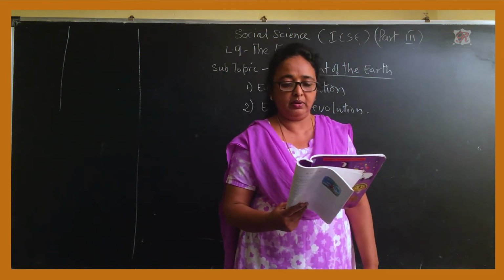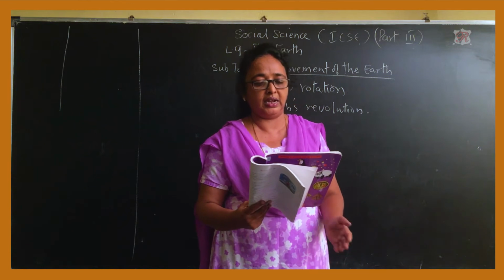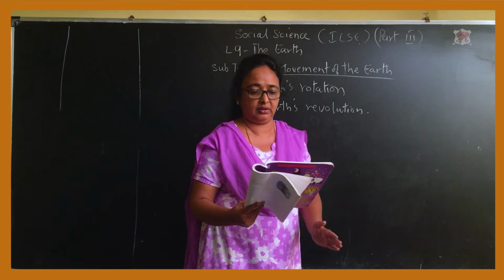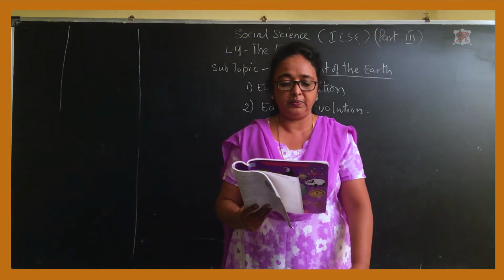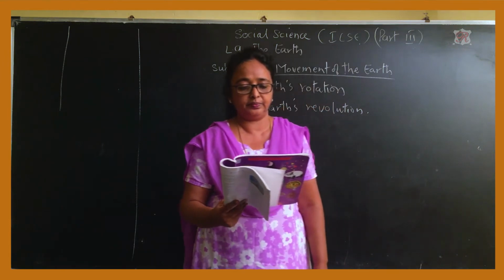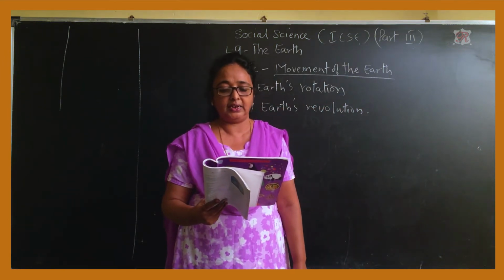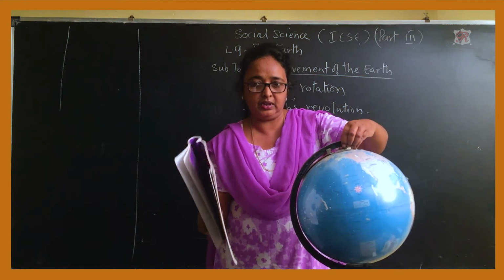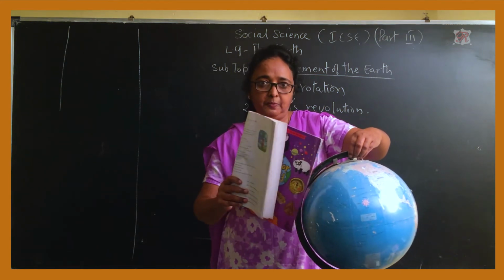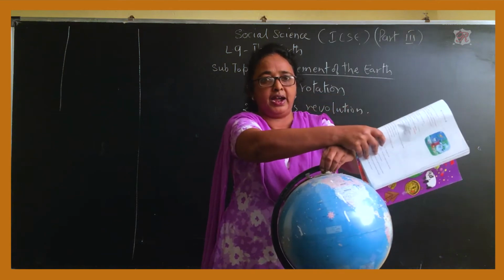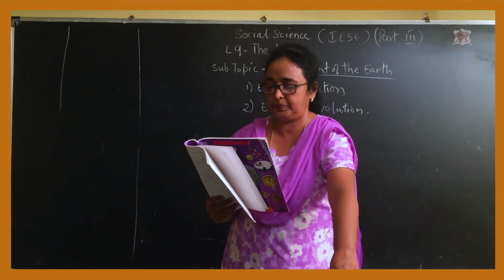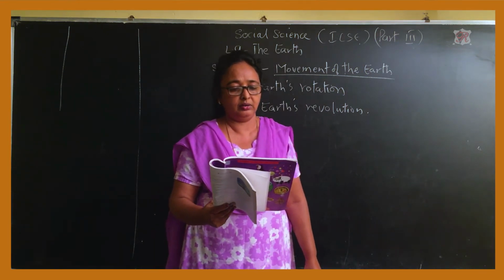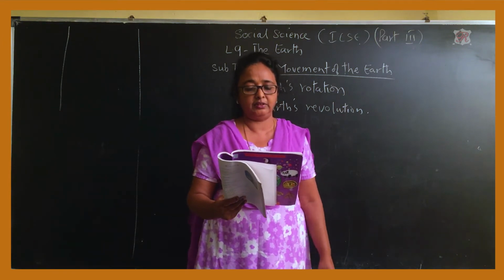At any given time, one half of the earth faces the sun and the other half faces away from the sun. So only the part that faces the sun gets light, as a day. The other part is in darkness and has night. Suppose here is the sun. Here you will get the day, and the other part which is behind, you will get night. Since the earth keeps spinning, all parts of it have day and night turn by turn.